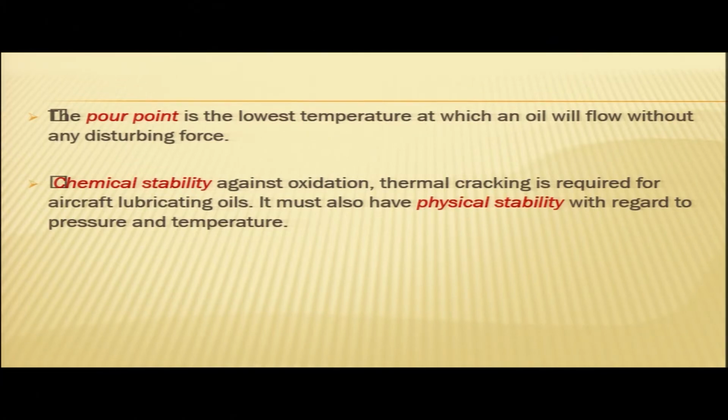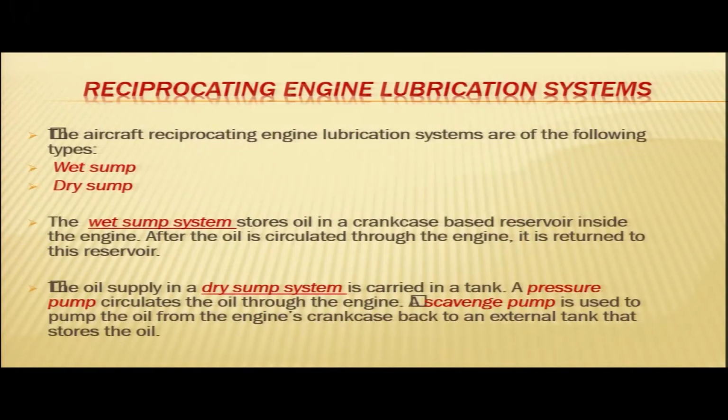Next is chemical stability. Aircraft lubricating oils are supposed to be chemically stable against oxidation and thermal cracking. They are also supposed to have physical stability with regard to pressure and temperature. So your lubricants need to be chemically stable and physically stable. Now coming to the reciprocating engine lubrication systems. In the aircraft reciprocating engine, we have two types of lubrication systems, the wet sump system and the dry sump system.